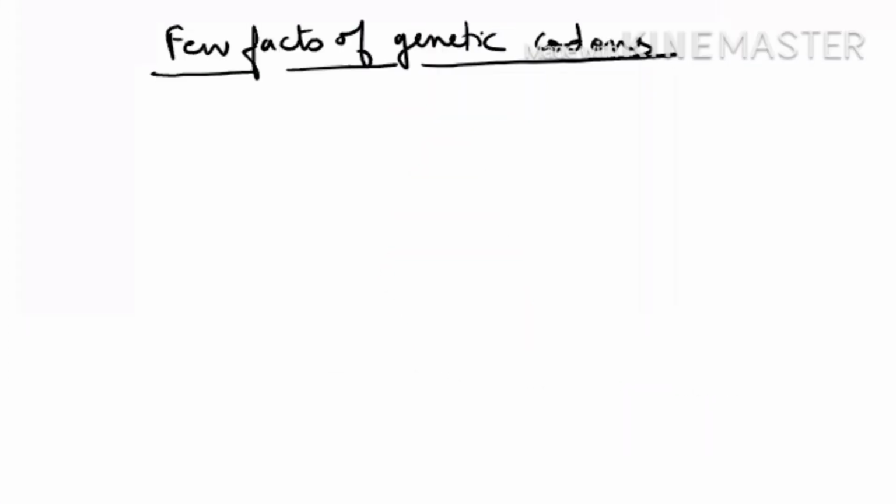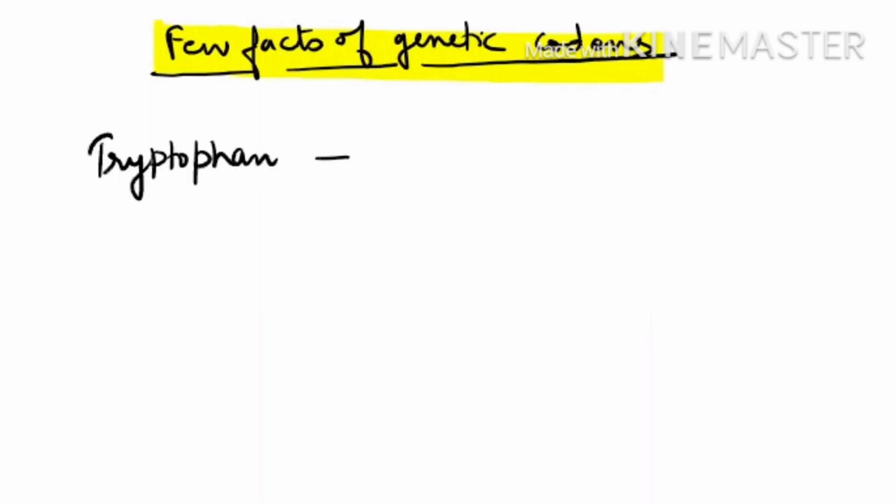Hello students, so today we are going to study a few facts of the genetic code. Now see, there are two amino acids which are coded by only one codon. One is tryptophan, for which only one codon is there, that is UGG, and another is methionine, which also has only one codon, that is AUG. So I hope this is clear. For these two amino acids, only one codon is there.